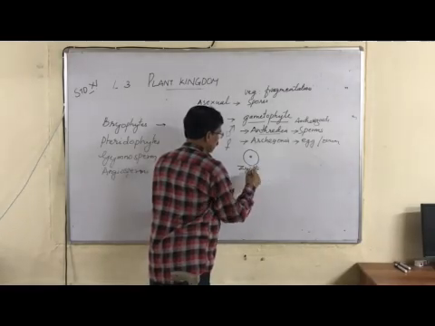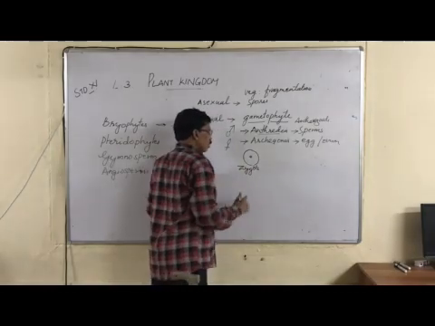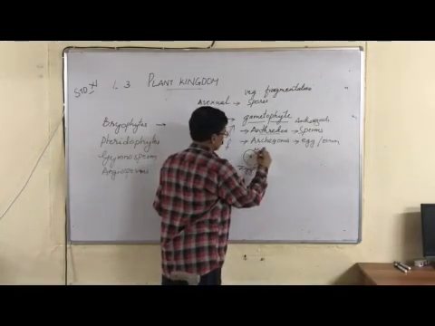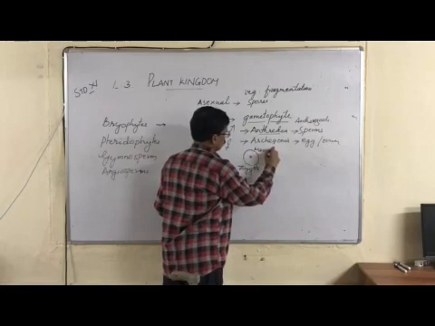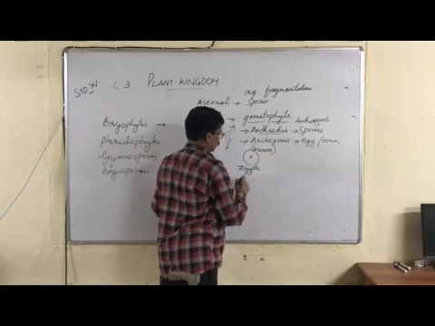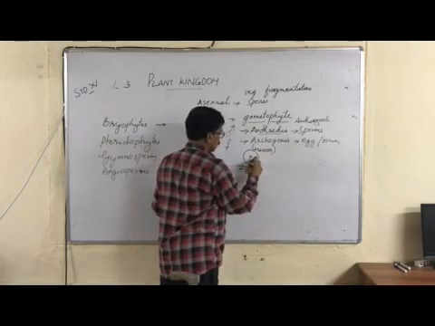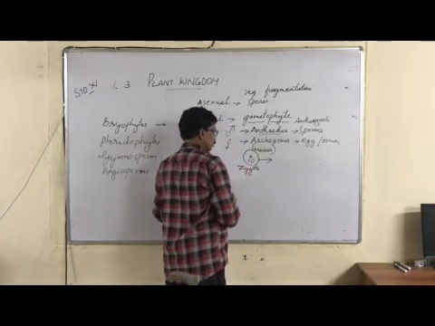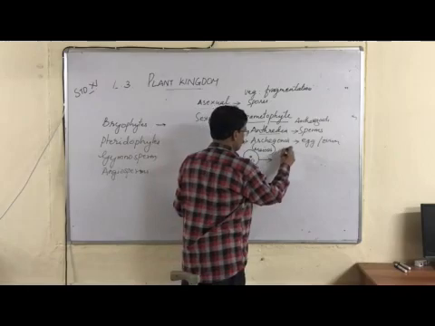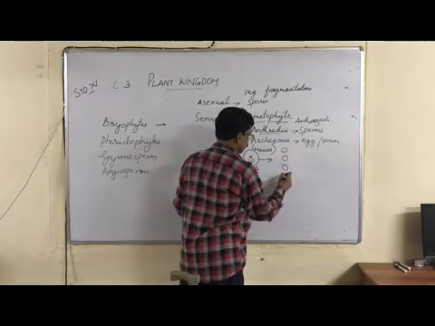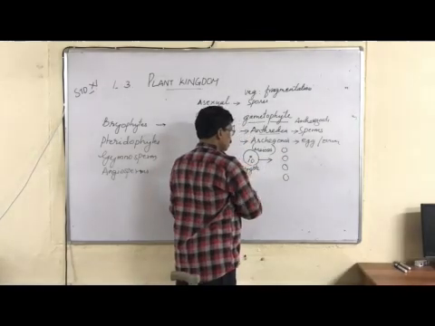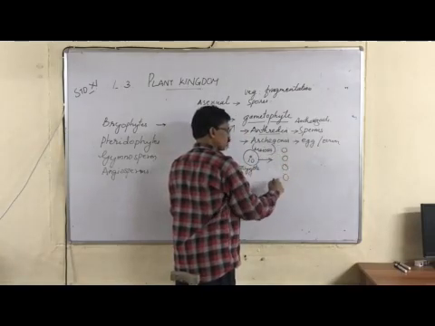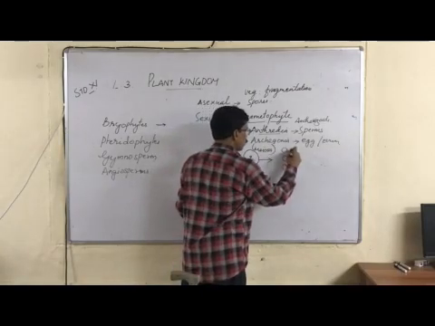Now the zygote is formed. Now this zygote undergoes meiosis. Meiosis is called a reduction division. So if there are 10 chromosomes, after meiosis we can see 4 small cells formed. From one mother cell, 4 small cells with 5 chromosomes each.